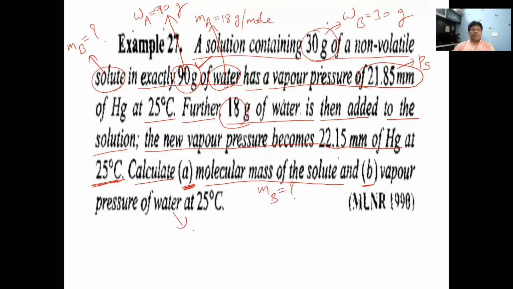So what did they ask here? P naught. What is P naught? The vapor pressure of the solvent. And the molecular weight of the solute. This is what they asked here.